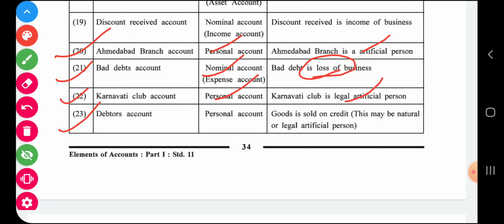Debtor. So debtor as per textbook is personal because it is a receivable of the business.